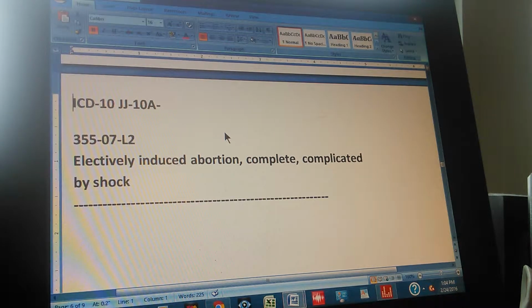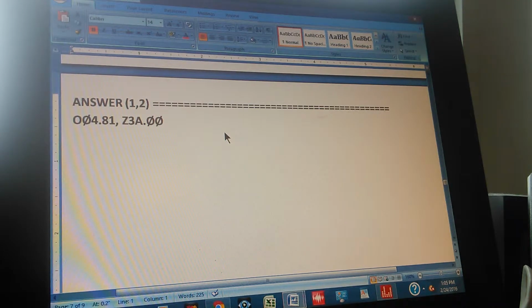Now we're going to count to 3, so you can pause the video and then give us the ICD-10 code for this diagnosis. Okay, 1, 2, 3. The answer is O04.81. That's the first code, and the second code is Z3A.00. You got that? If you got it, congratulations. You can go to the next video.